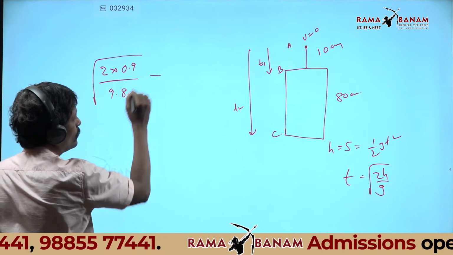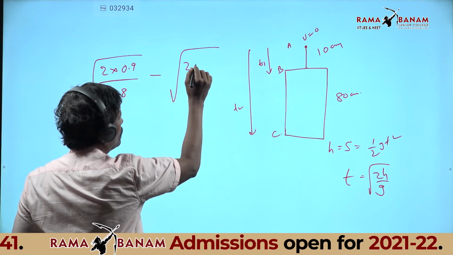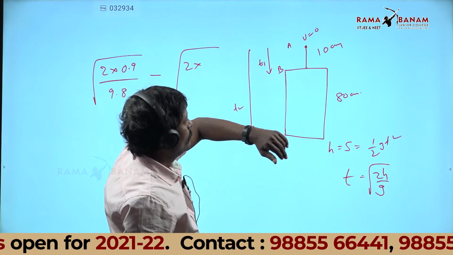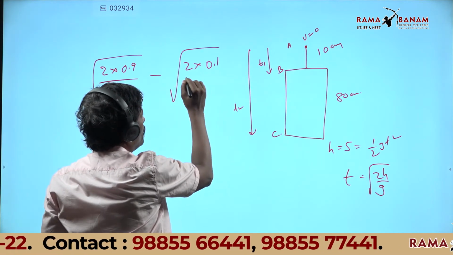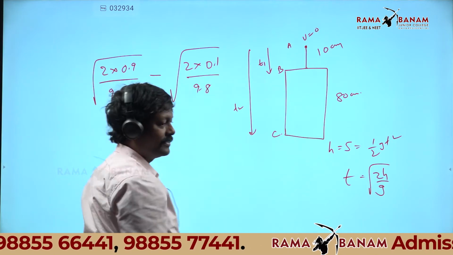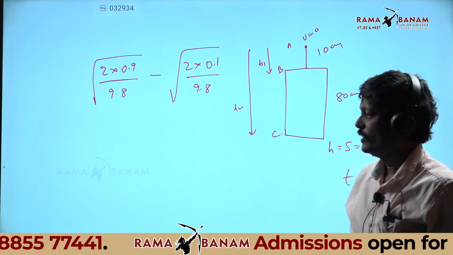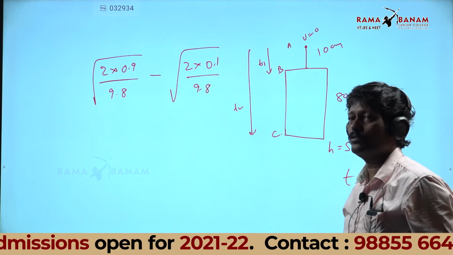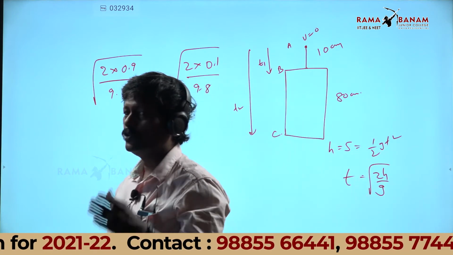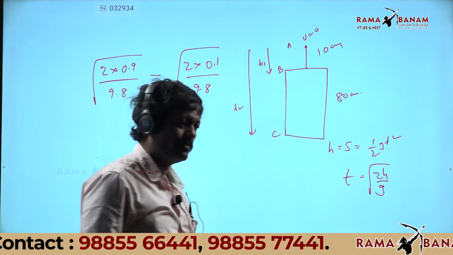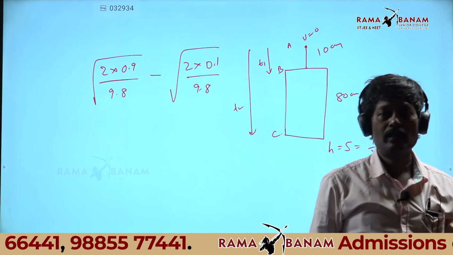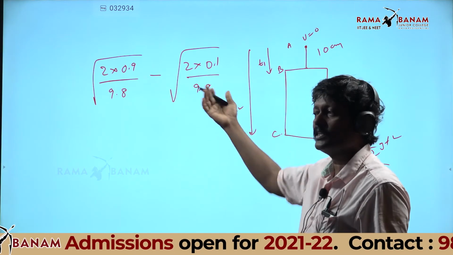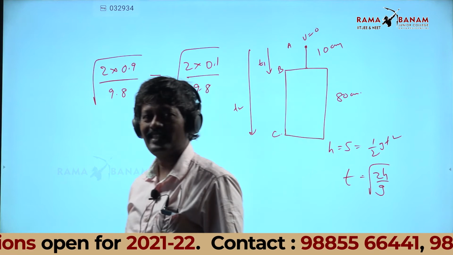This is T2. T2 minus T1: again root of 2h by g, from A to B, where h is 10, that is 0.1, by g which is 9.8. See how the trick is, actually. If you find the velocity at B and then solve using S equal to ut plus half gt square, you will take nearly 10 minutes to do this problem. 10 minutes surely you will take, or even if you are good at calculation, you will take 5 minutes. But this takes only seconds. Seconds. That is the trick here.